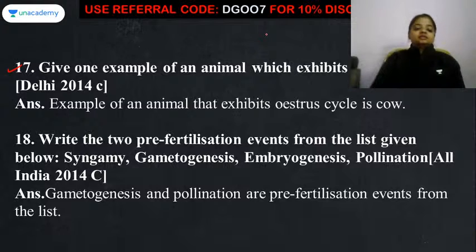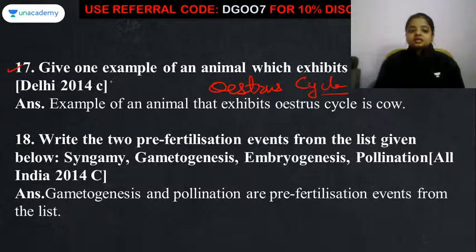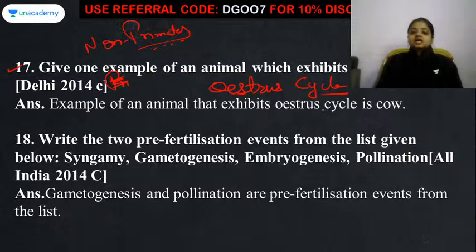Now comes the 17th question. Give one example of an animal which exhibits the oestrus cycle. This oestrus cycle occurs in non-primate animals. These non-primate animals are like cow, buffalo, all that. Fine. Now question number 18.